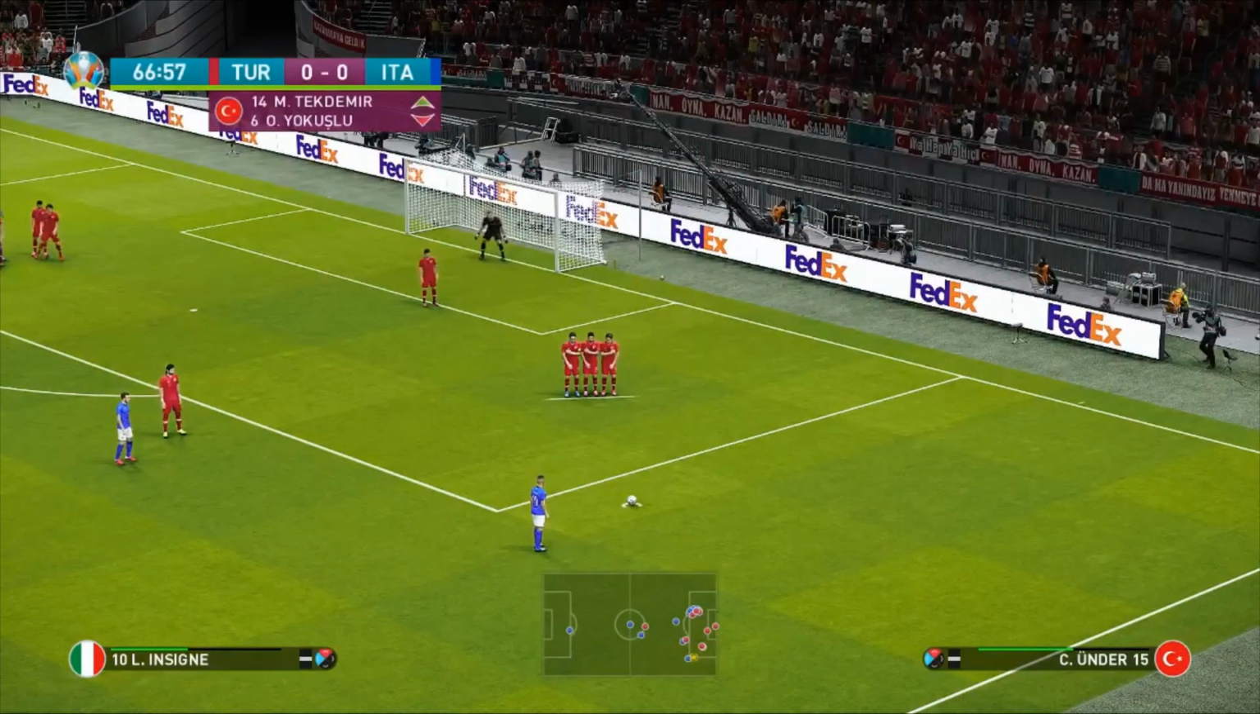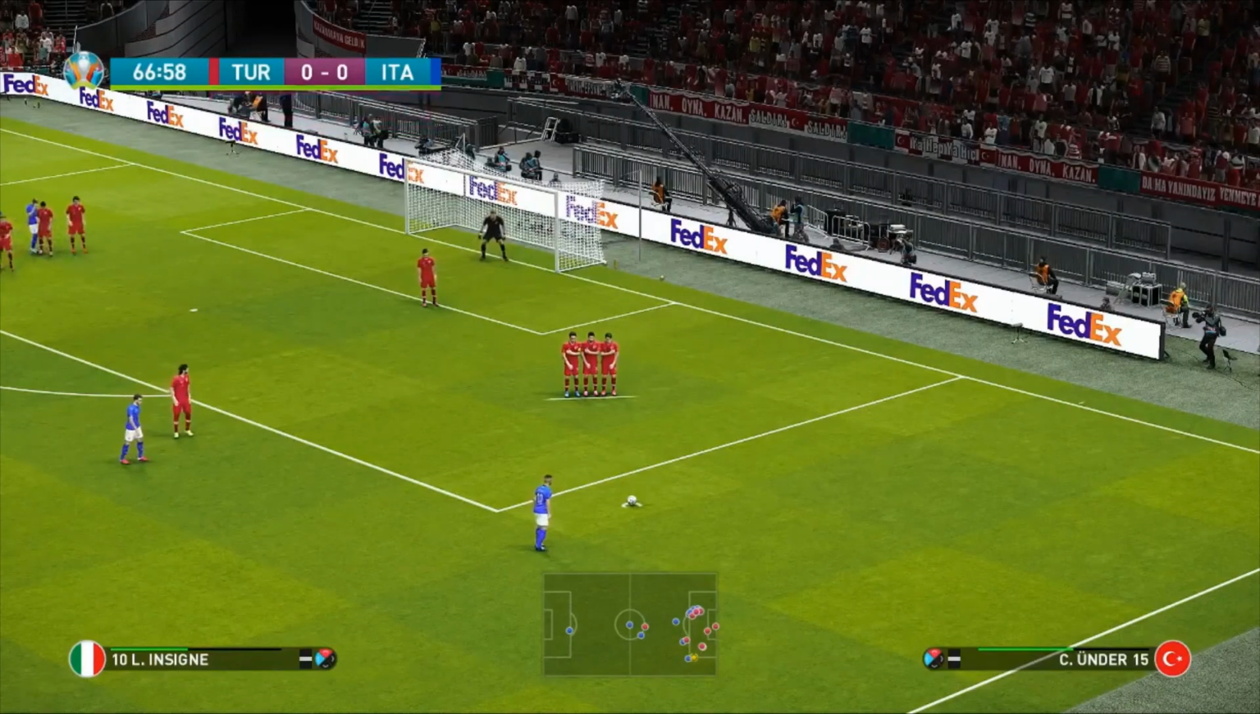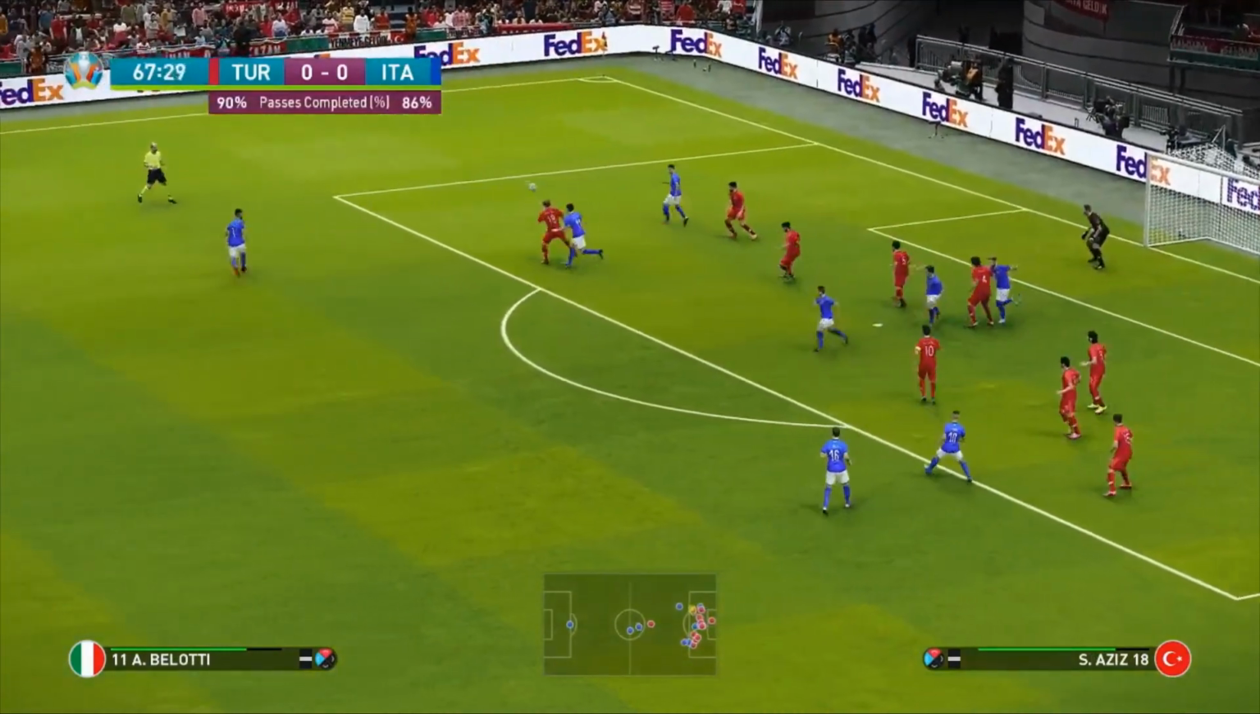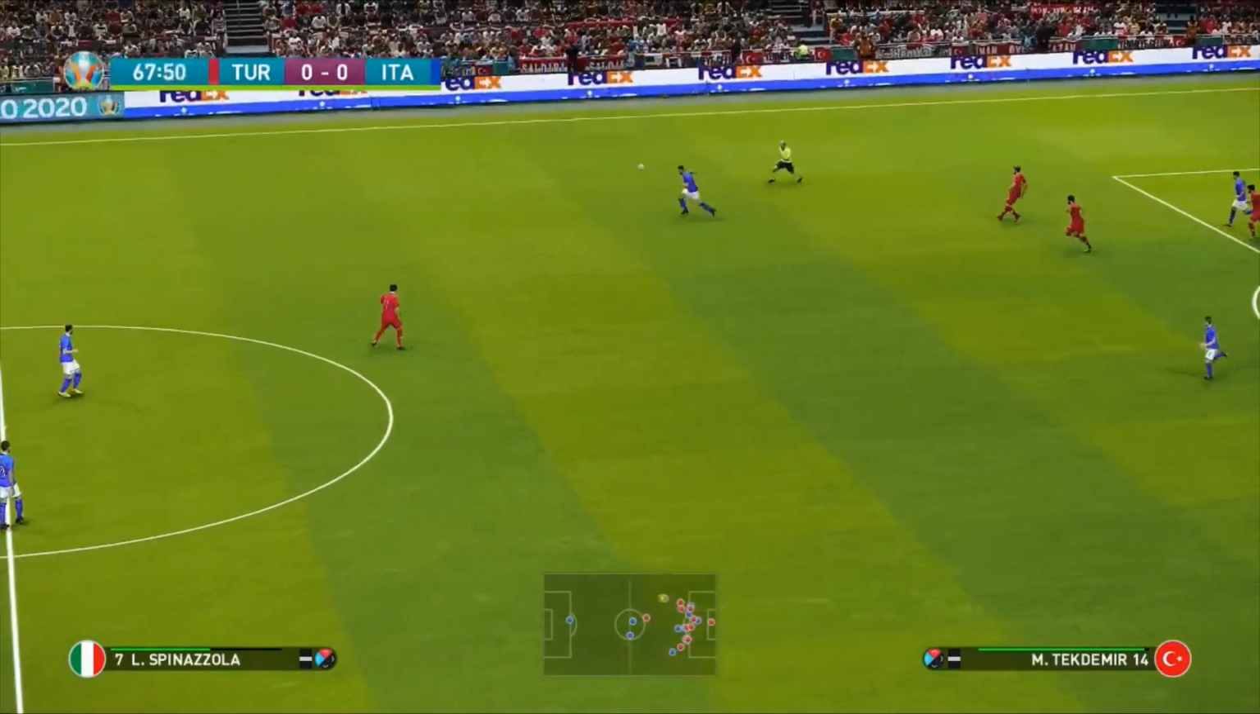And with about 20 minutes left of this game, Insigne stands over this one. Is he going to whip this in or go for goal? He whips it in. It's to the back post, but no one's there. And Serdar Aziz can just clear this one out.